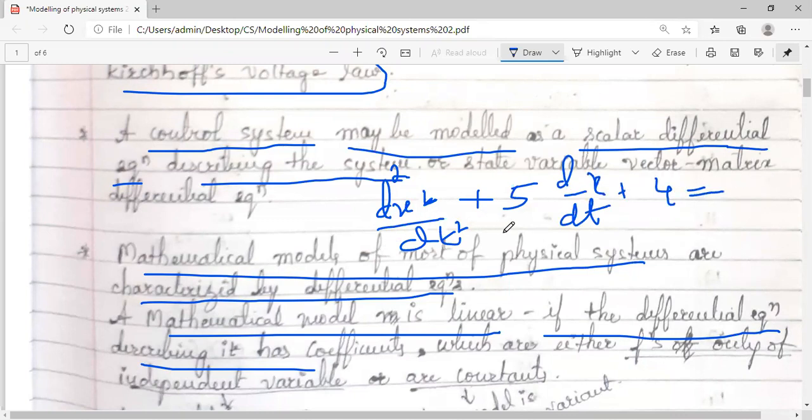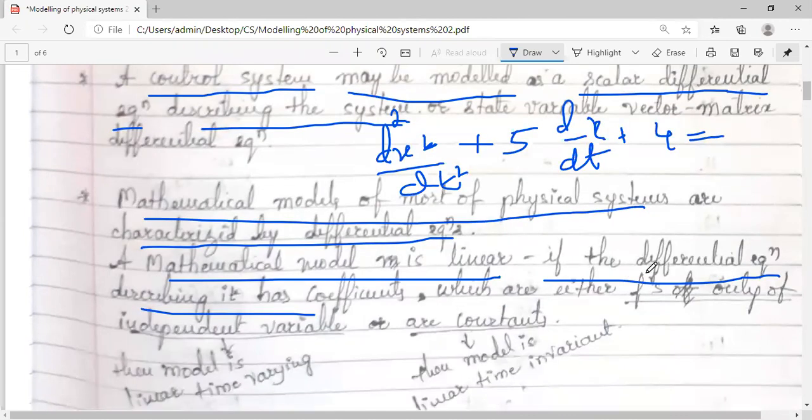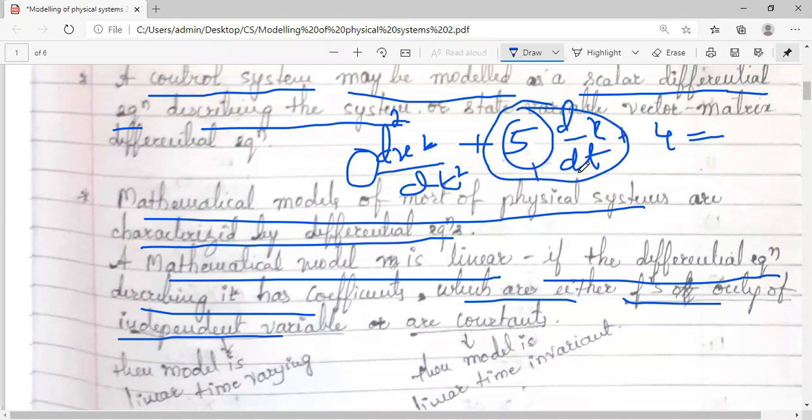So you know this is one example of a differential equation. So if you have the differential equation which describes a mathematical model, if it has got the coefficients which are either functions of independent variable, see, if you take this example, you have got two terms here. One is time t is involved, and 5 is also involved.